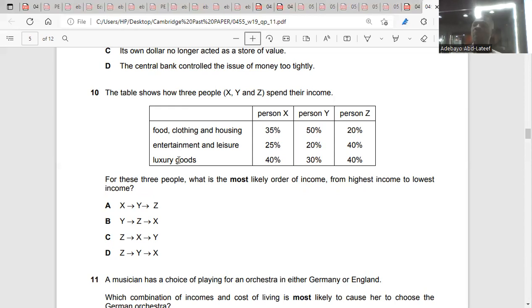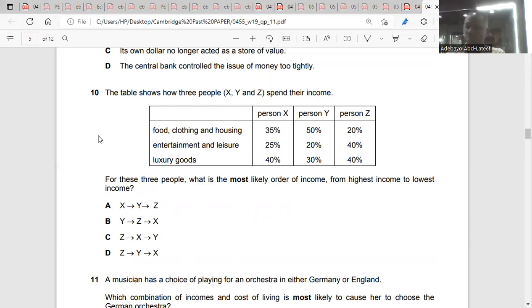So Z, X, Y. The lowest income earners are Y. Low income earners spend most of their income on necessities, on needs, which is food, clothing, and shelter, which is housing. So the answer is C, number 10. Is it clear, please?